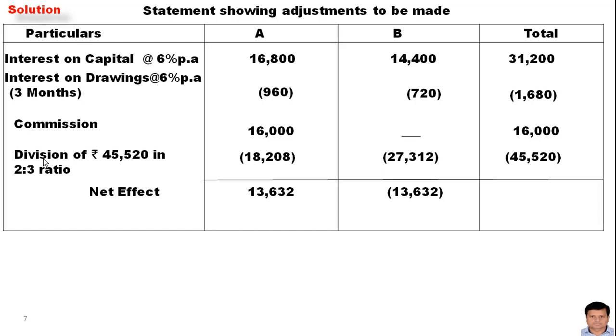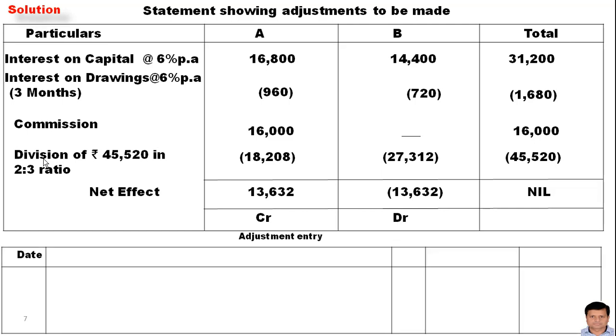This is the negative balance, and there should not be any balance in the total column. As I told you, if you get the balance positive, then that will be credited. If you get the balance negative, that will be debited. So that is your adjustment entry.